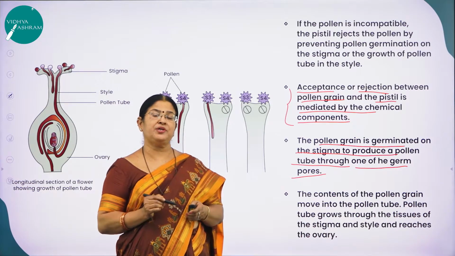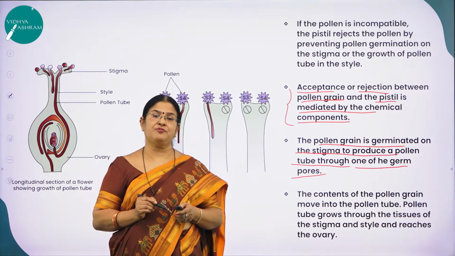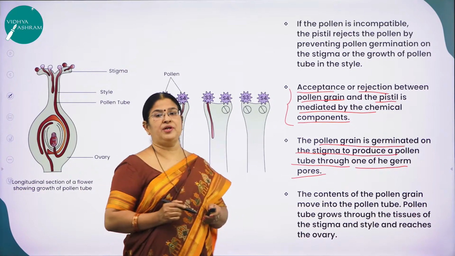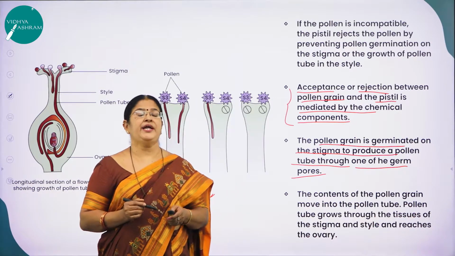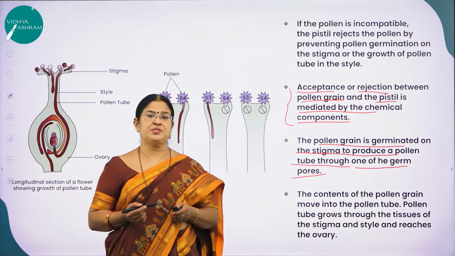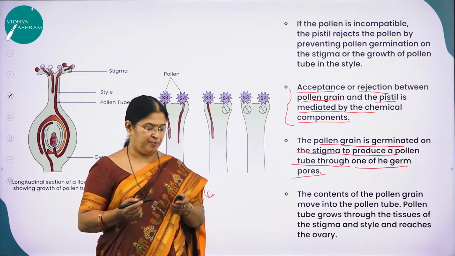This germ pore is very important for the formation of a pollen tube carrying the two male gametes. So if the pollen grain germinates on the stigma, it produces a pollen tube, and it comes out through which region? It comes out through the germ pore of the pollen grain.